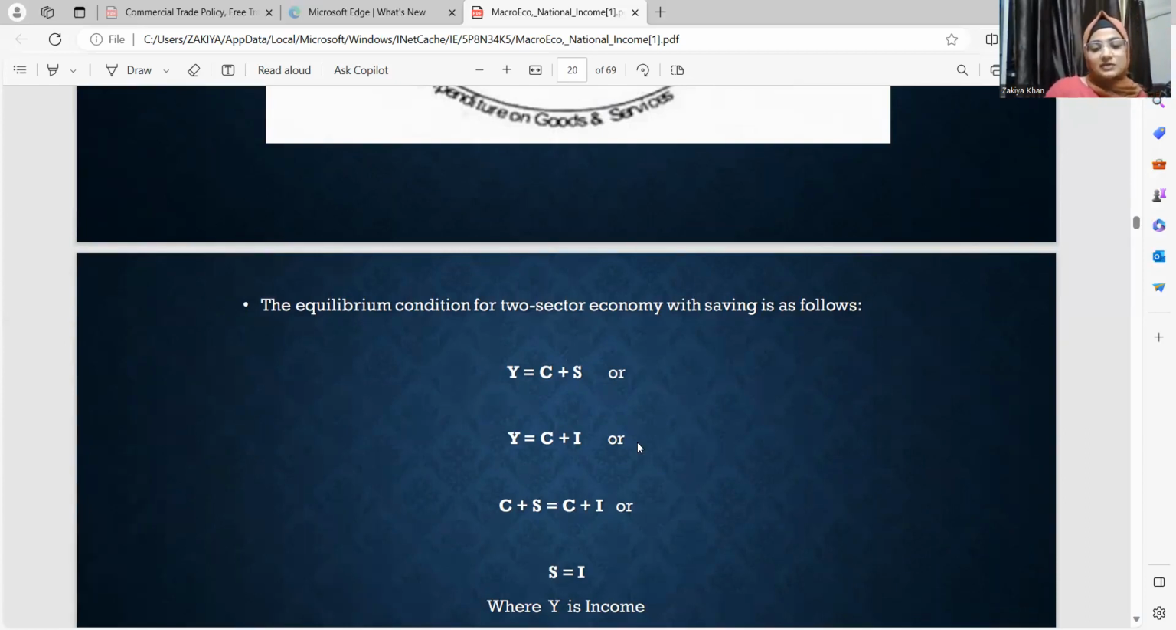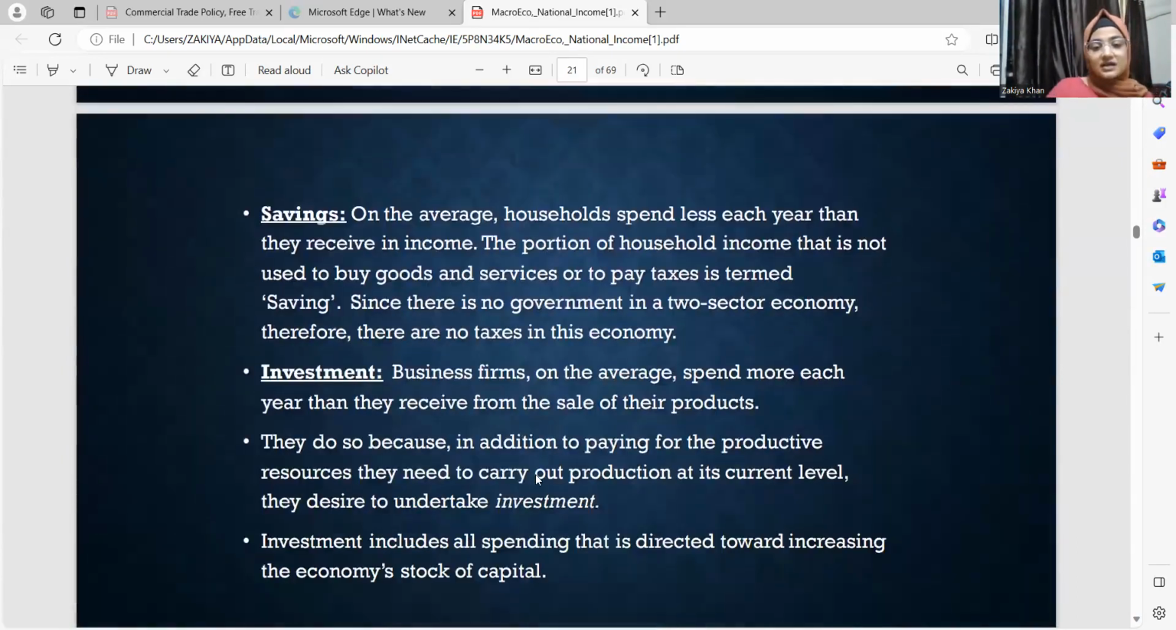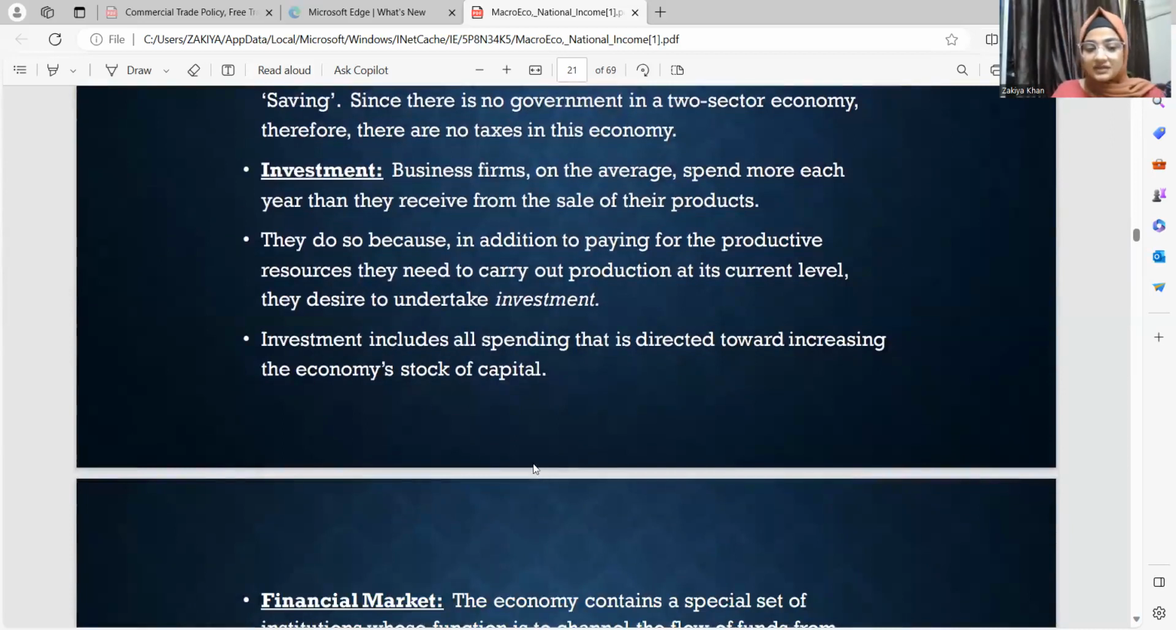S is equal to I, because if the left hand sides are equal, the right hand side also becomes equal. You can cancel out consumption and hence what you are left with is S is equal to I. Now again, if we talk about savings, it is a part of household income which is earned, but it's not consumed, it's being saved. That saving is mobilized by the financial sector as investment.